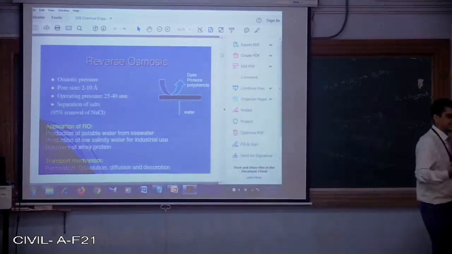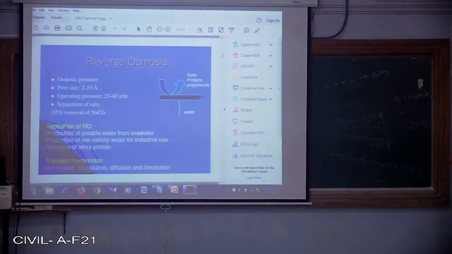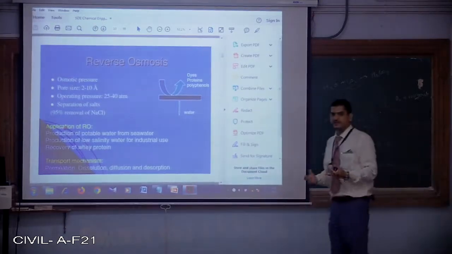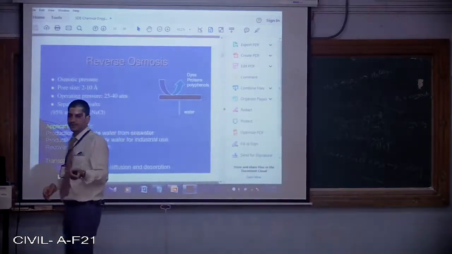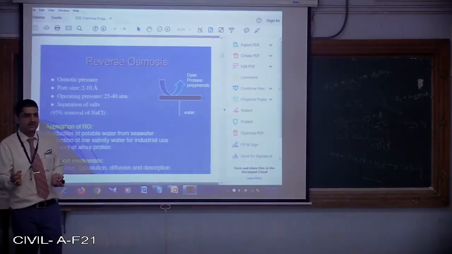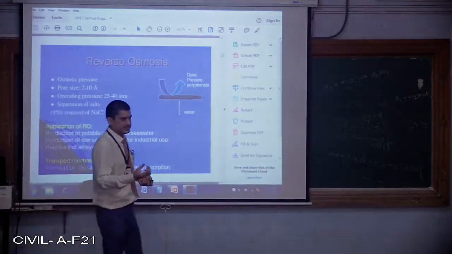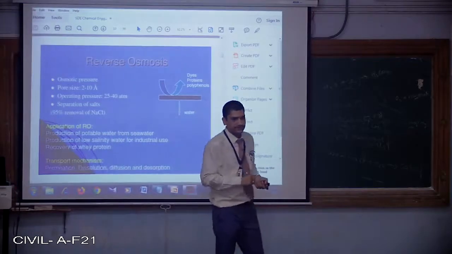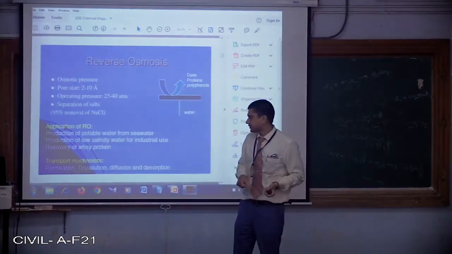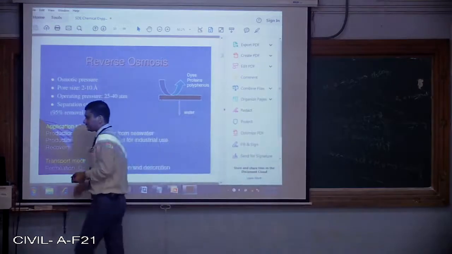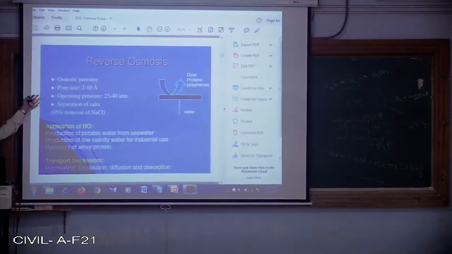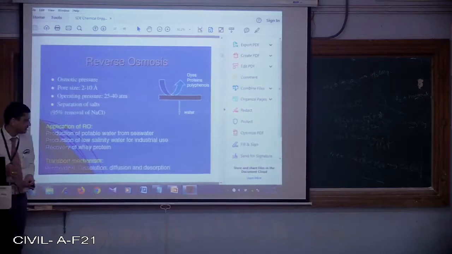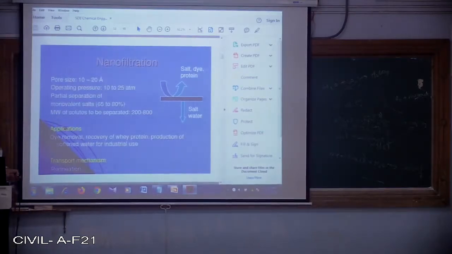Let me give a small example just to make you people understand. When I consider curd, it consists of two elements. One is the semi-solid part, which is white colored, we call it casein, and the other one is the liquid, greenish colored liquid, we call it whey. To recover the whey protein from this, it can be done by making use of RO. The mechanism by which this treatment process takes place is because of permeation, dilution, diffusion and desorption.